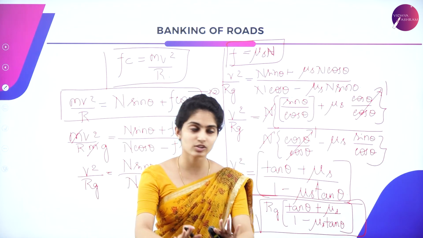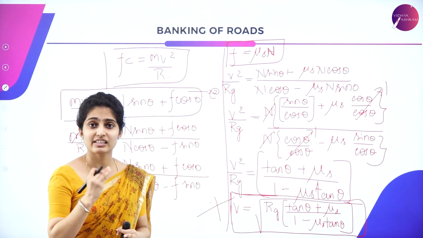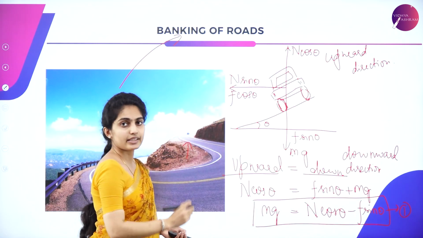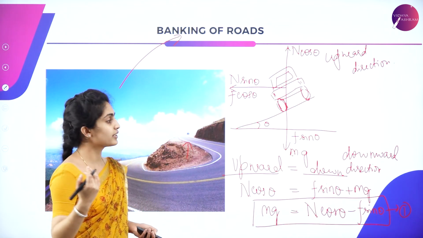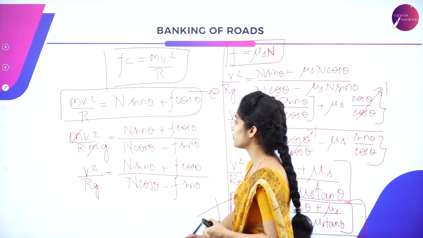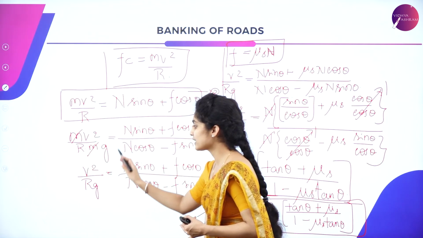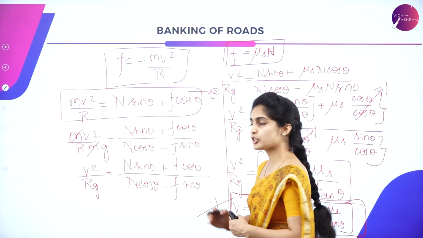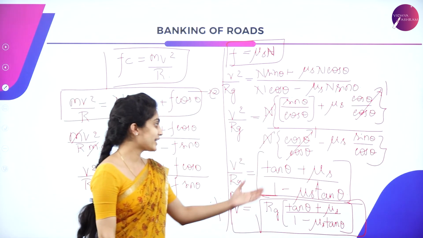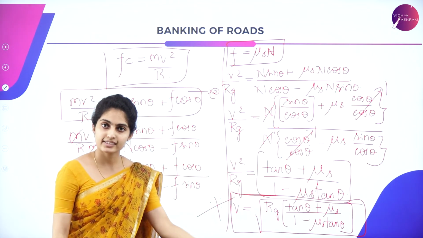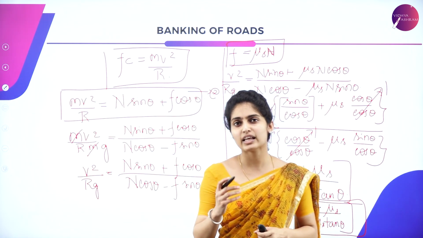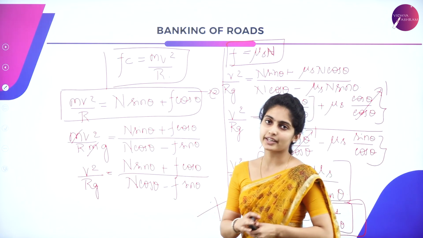So the horizontal concept is all about mv square by r, that is the centripetal force which you are considering, and the force acting towards the center is added. You divide the horizontal component by the vertical component, simplify it, substitute in the place of F, and then divide by cos theta. When it cancels, you will get tan theta. Take the common term out, cancel each other, and finally you will get the value of v. This equation is useful for calculating any numericals with regard to banking of the roads.